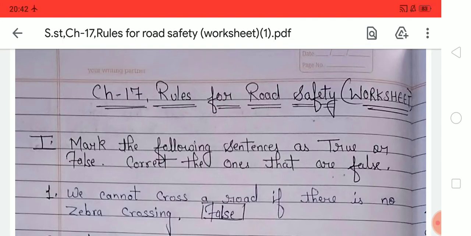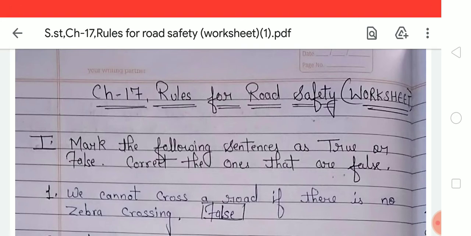You have already learned some safety rules in class first and second, and now that you are in third standard, you will learn some more rules for road safety.